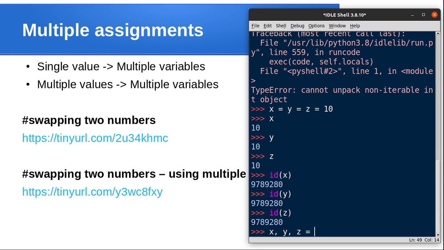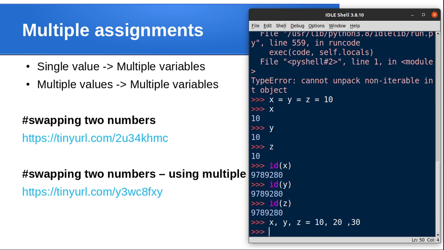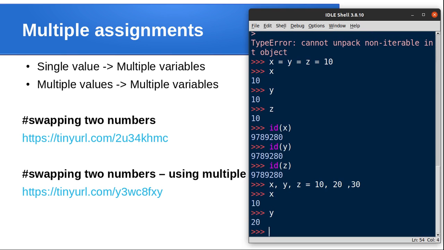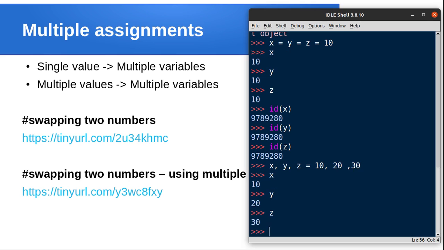No need to worry about the spaces, I am adding them for better readability. 10 comma 20 comma 30. These three values are assigned respectively to x, y and z. If you check, x is 10, y is 20 and z is 30.